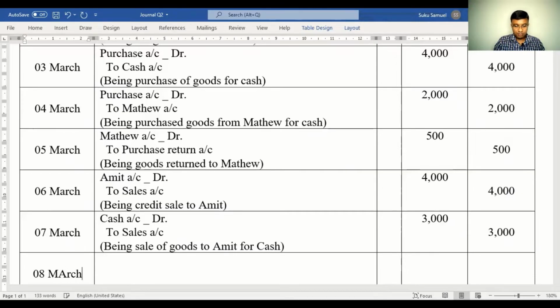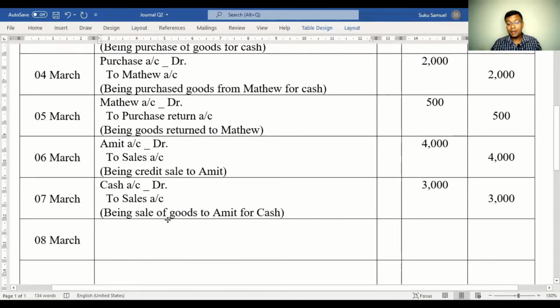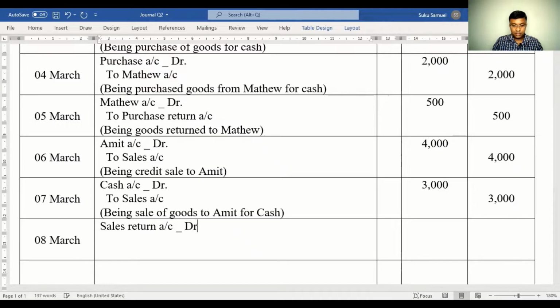Transaction on 8th March. On 8th of March, Amit returned goods. So you sold some goods to Amit, Amit is not happy and is returning the goods. So here it will be sales return account debited 300 to cash account. Sales return is real and goods are coming in. When Amit returns goods, you will have to refund the money back to him. So cash would be going out. That's the reason why we are crediting cash account.